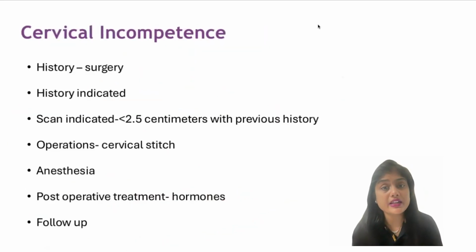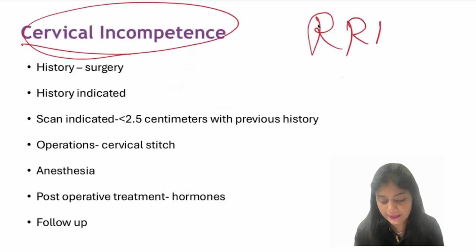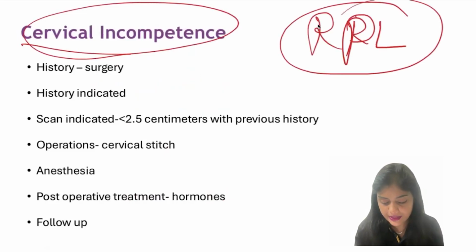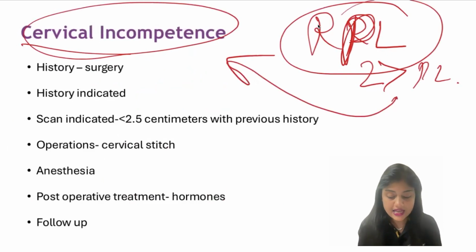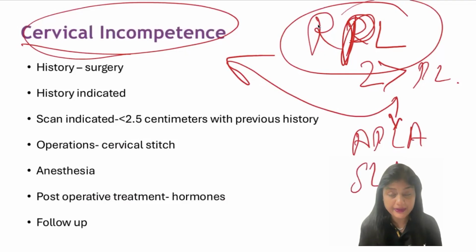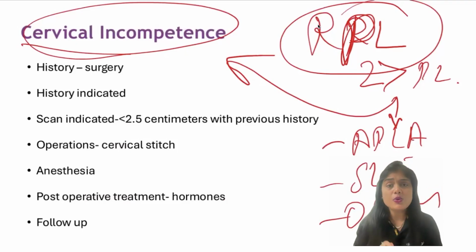Coming to cervical incompetence, this is one of the commonest causes of recurrent pregnancy loss. Recurrent pregnancy loss, RPL, means two or more pregnancy losses. One of the commonest reasons in the second trimester is cervical incompetence. Other than this, you can have APLA syndrome positive patients, SLE patients, or overt diabetes mellitus. They have more chance of having recurrent pregnancy loss. So commonly asked is cervical incompetence.